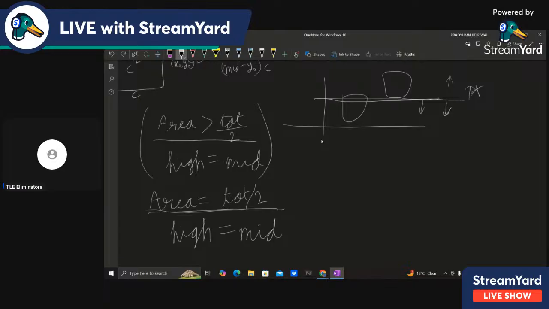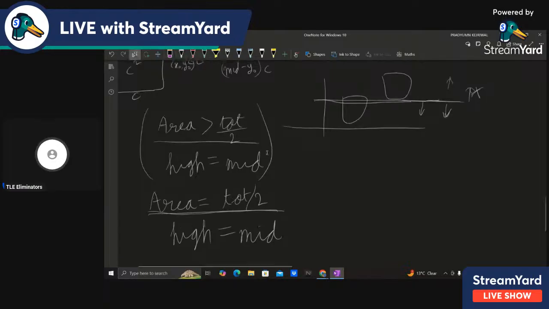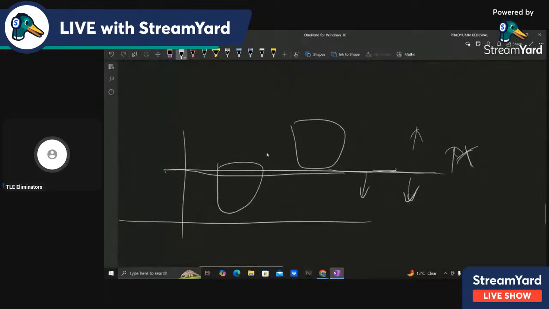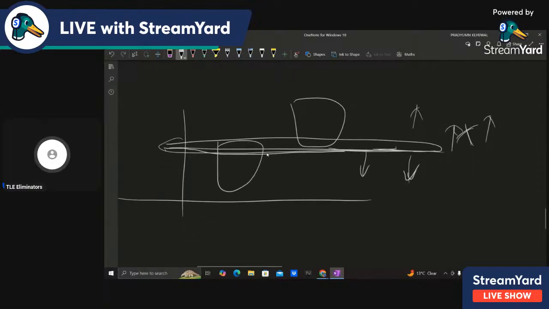So that's my point: if we have both areas equal, then your answer cannot be more than this, because we have a possible answer like here. If at y equals 1.5 you are getting equal area, then definitely y equals 2 is a wrong answer, because even if you get equal area at y equals 2, you have a better answer at y equals 1.5. So therefore the answer cannot be greater than 1.5. So therefore you will just set high equals 1.5.